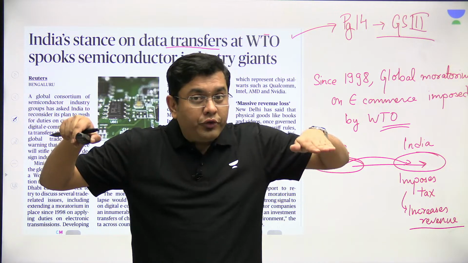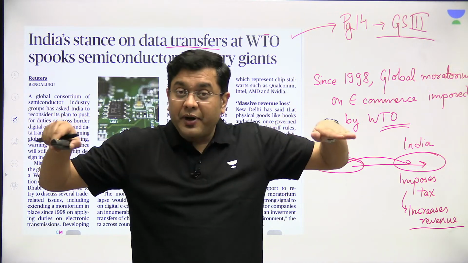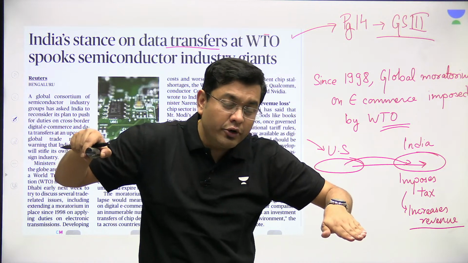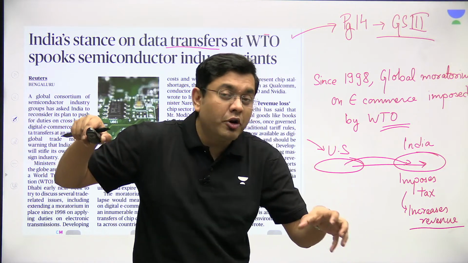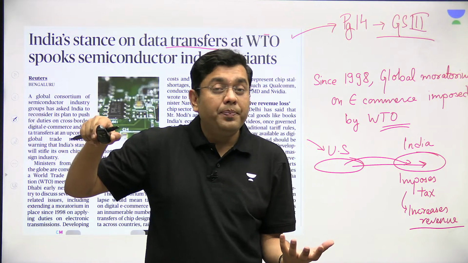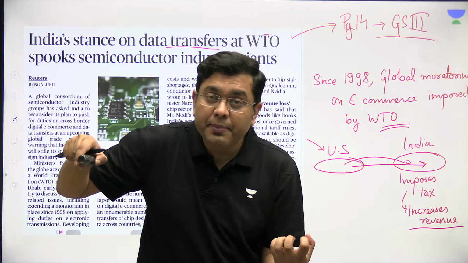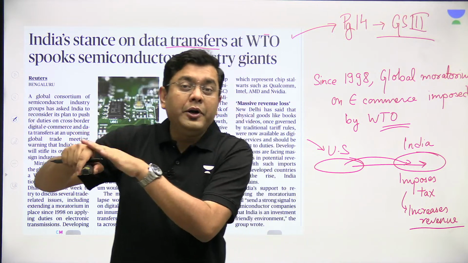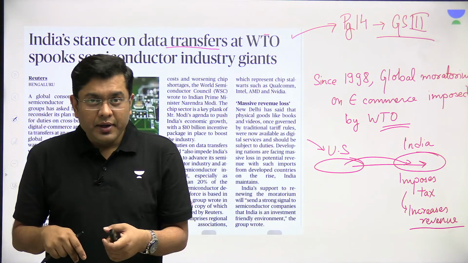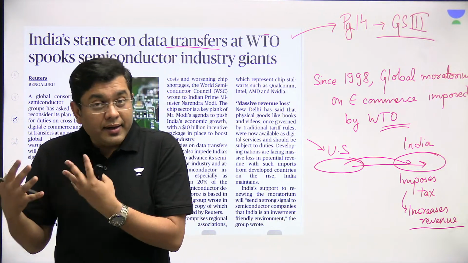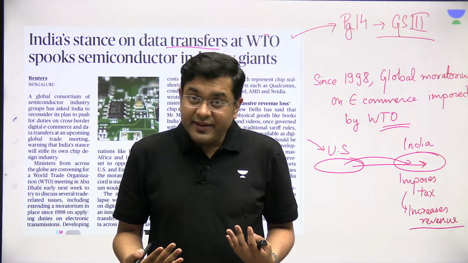Now we impose duties to keep the price parity. But if there is an exemption on duty, the goods that you get from US end up being cheaper. So which good will you buy? Always the imported goods. So what will happen to your domestic industry? Due to lack of demand, that industry will die an untimely death, isn't it?